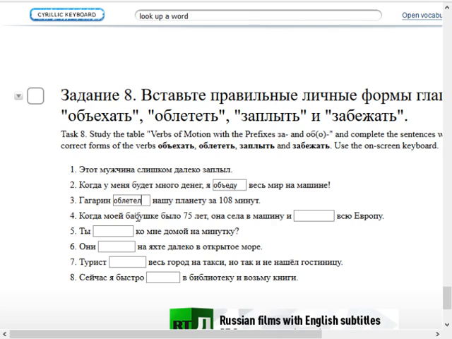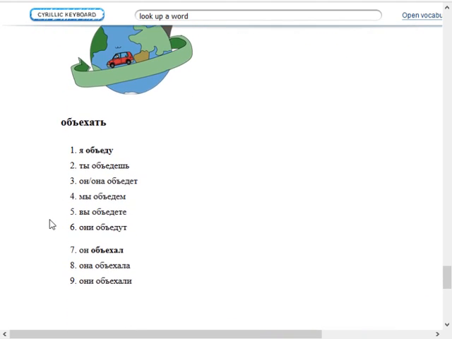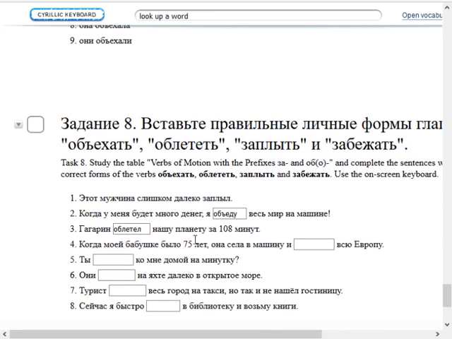Когда моей бабушке было 75, that's right, 75 лет, она села в машину и something всю Европу. So, I guess, again, this will be drive around since she's doing it in a car. So, again, объехать. But now it's past tense. Right, below. When she was 75.